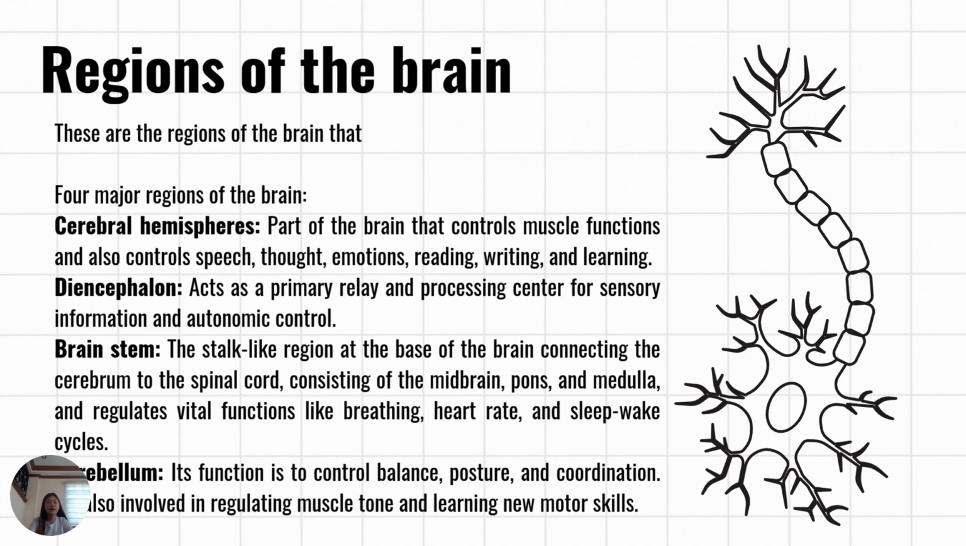Next to it is the cerebellum. Its function is to control balance, posture, and coordination, but also involved in regulating muscle tone and learning new motor skills. Cerebellum is a part of your brain located at the back of your head, just above and behind where your spinal cord connects to your brain itself.